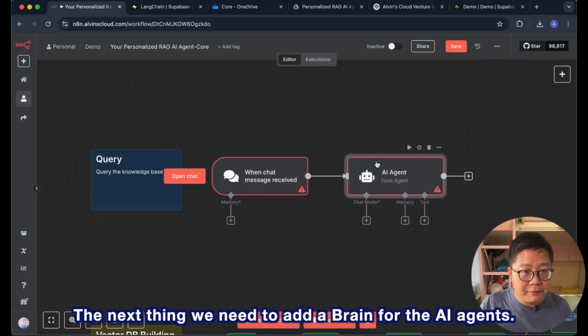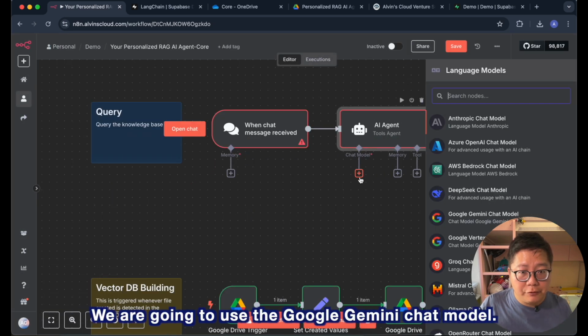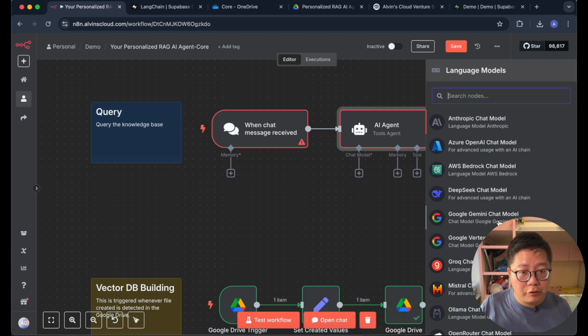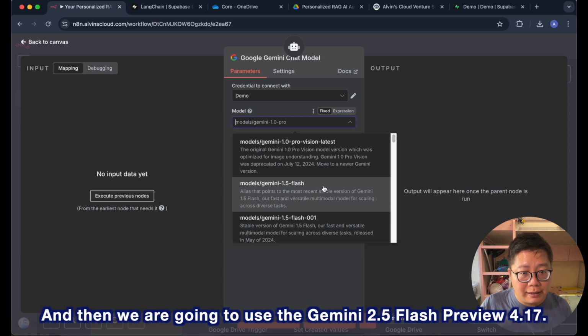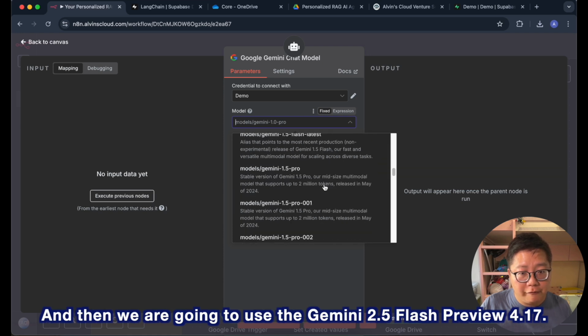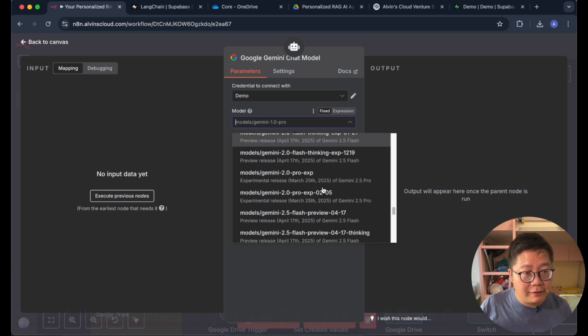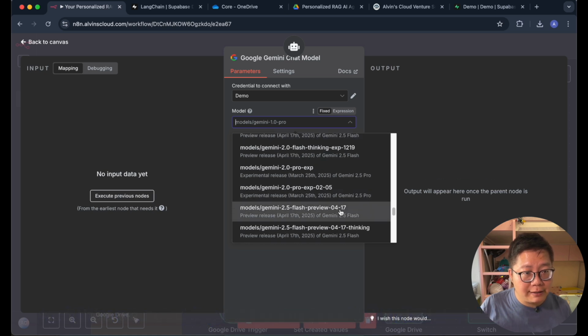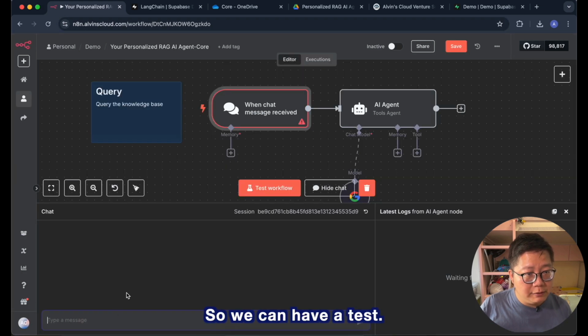The next thing we need to add is a chat model for the AI agent. We are going to use the Google Gemini chat model. Make sure you select the correct one. And then we are going to use the Gemini 2.5 Flash Preview 04-17. This one, yes. Okay, and that's it. We have a blank now, so we can have a test.